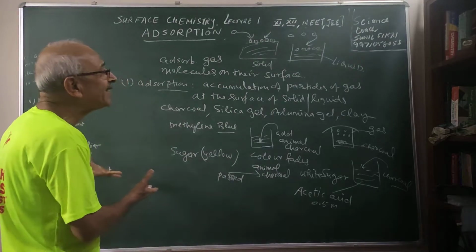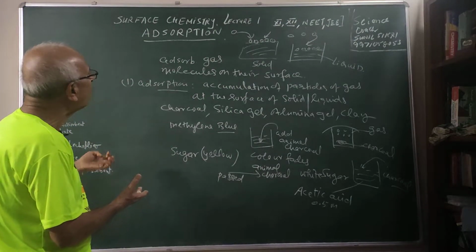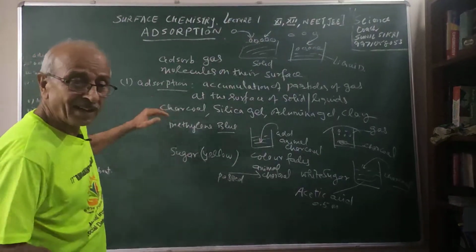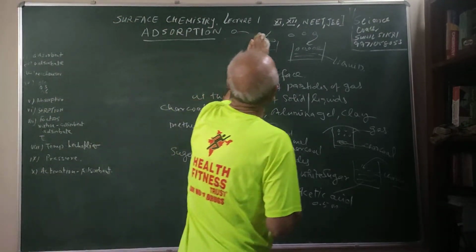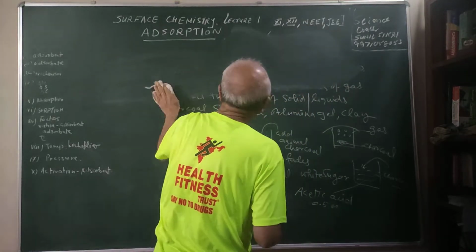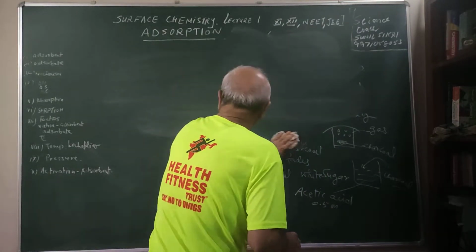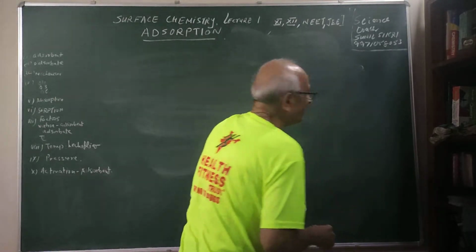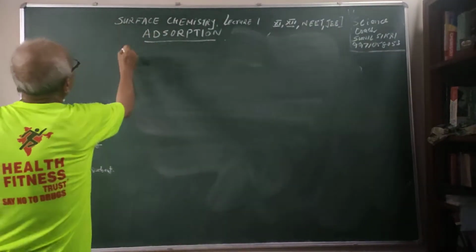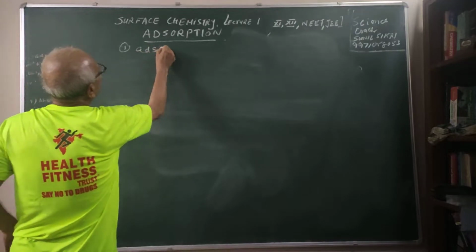So these are some of the examples, students, which we are talking about adsorption phenomena, and therefore let us see more things about this, that what is adsorption, why it is happening, and there are certain terms which are important in this chapter. So first thing I talked of adsorption.